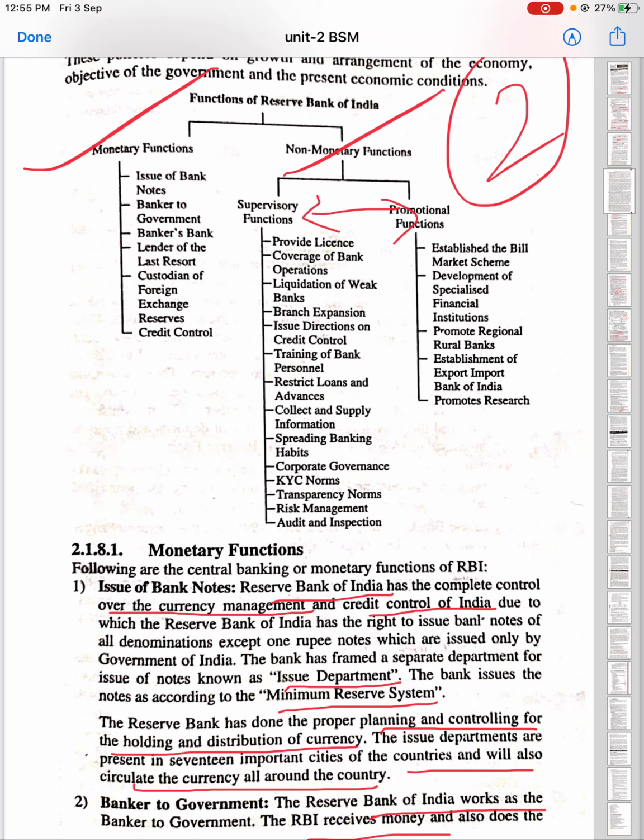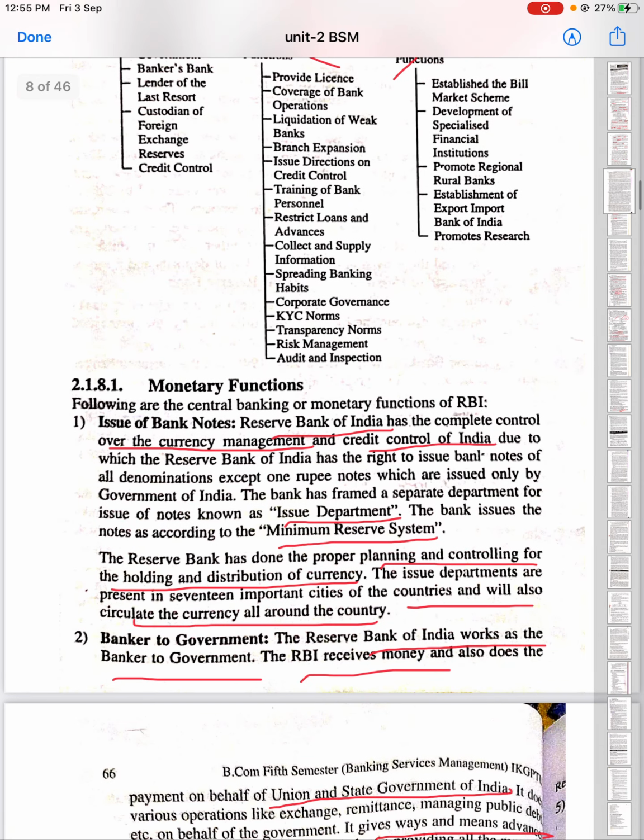So basically we have two types of functions. The first one is the monetary function and the second one is the non-monetary functions. Under the monetary functions we have 6 sublisted functions, and under the non-monetary functions we have two subheadings, which are supervisory functions and promotional functions. Coming to the first, we would be starting with monetary functions.